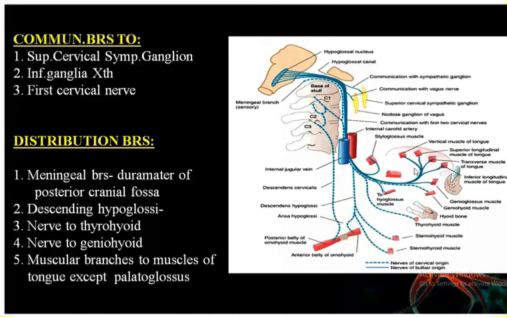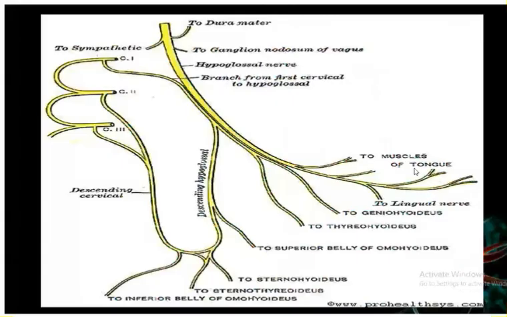Same thing, this is the same one, right? This is the hypoglossal nerve. These are the communications of the hypoglossal nerve. This one is the descending hypoglossal branch, the nerve to thyrohyoid, another one, and the nerve to the muscles of the tongue, the nerve to geniohyoid.